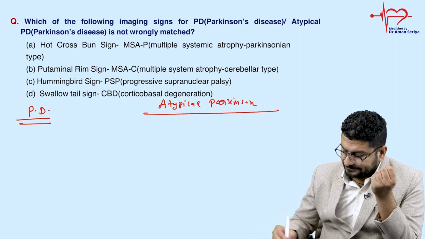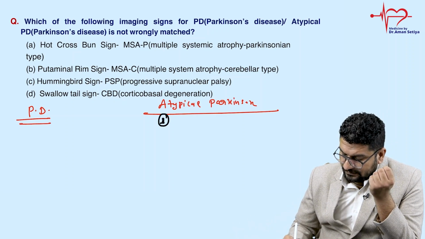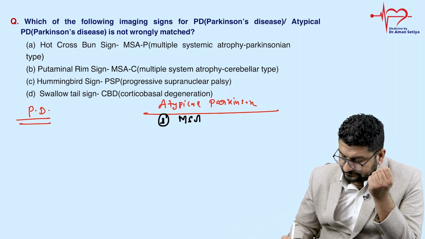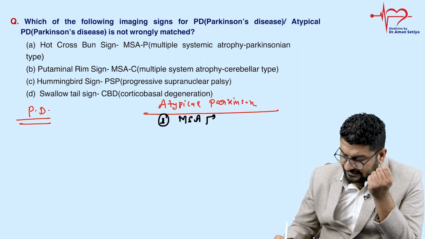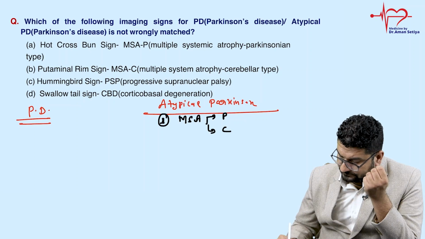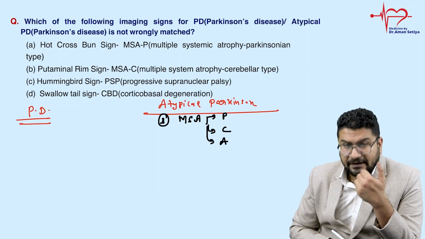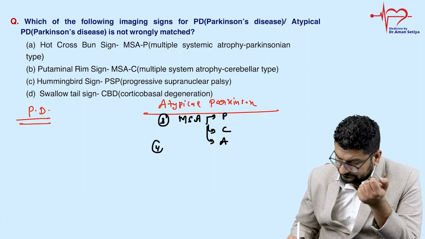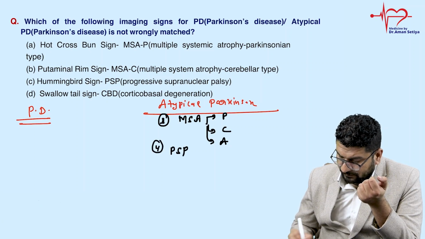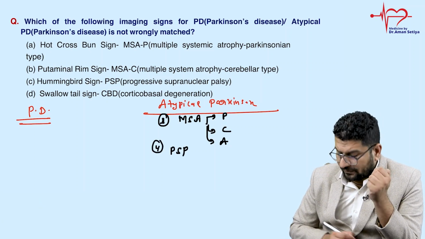What all is there inside it? We have MSA. MSA has types: MSA P type, MSA C type, and MSA A type. P is Parkinson, C is cerebellum, and A is autonomic. Then we have PSP, progressive supranuclear palsy. MSA is multisystem atrophy.